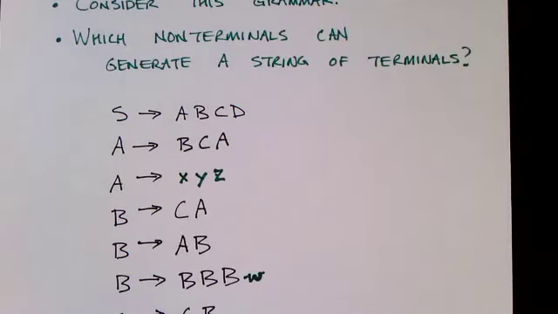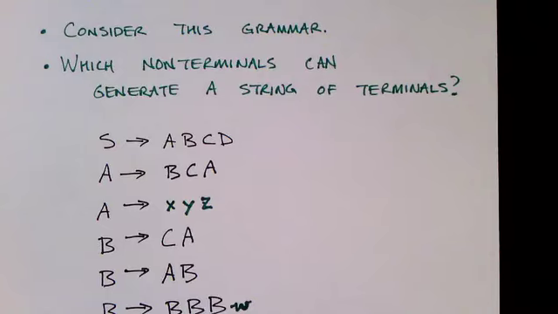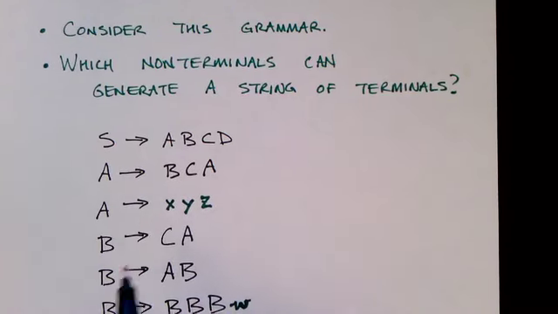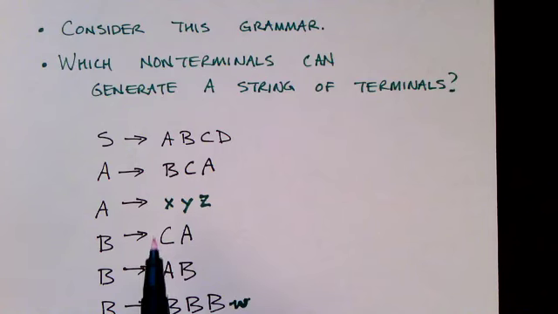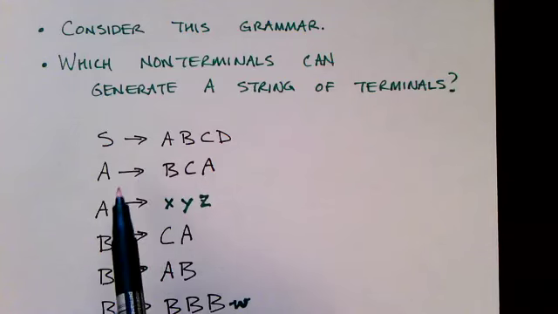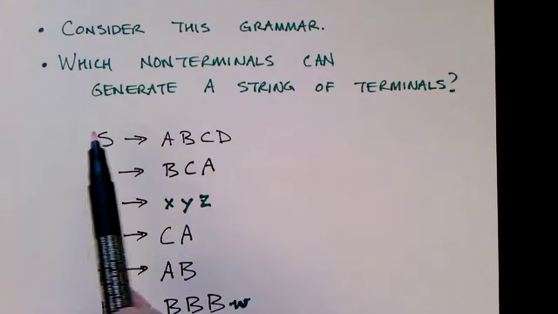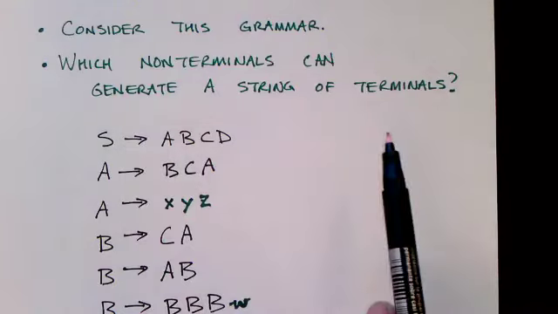Here's my context-free grammar, and we're going to ask whether it generates any string at all. In other words, can the starting symbol S be used to generate a string of terminal symbols? We're going to actually answer a more general question. We're going to answer that same question not just for S, but for all the non-terminals. So we're going to ask which non-terminals can generate a string of terminal characters.